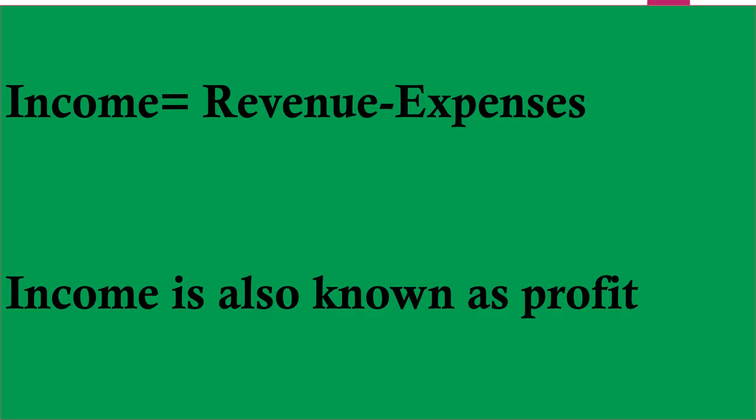Income. The formula of income is revenue minus expenses. As we saw in the last example, we can take one more example for it. If goods costing 2 lakh are sold for 2,60,000, 2 लाख का सामान 2,60,000 में बेचा. The sale price of goods sold is a revenue. The cost of goods sold is an expense. So income will be 2,60,000 minus 2 lakh, means revenue minus expenses, that is 60,000.